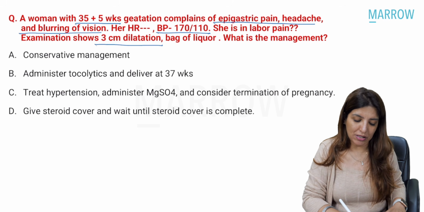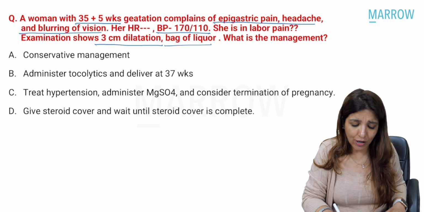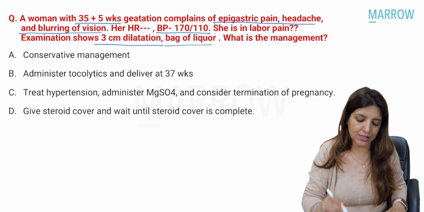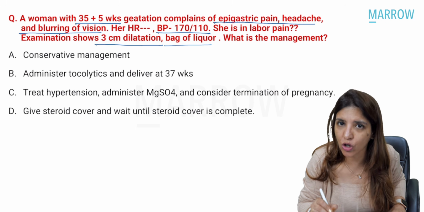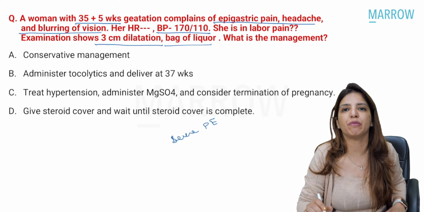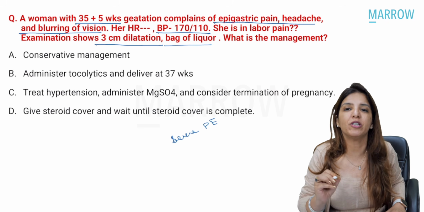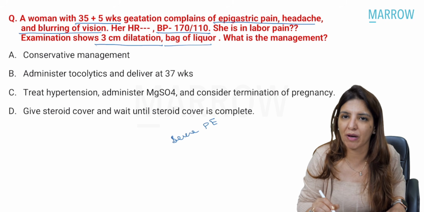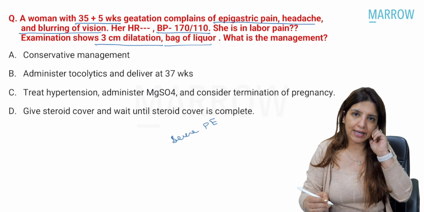Examination shows 3 centimeters dilatation. Bag of liquor is present. What is the management? Now, first tell me what is your diagnosis. So over here, her BP is increased. She is a case of severe pre-eclampsia because her BP is 170 by 110. The moment BP becomes more than or equal to 160 by 110, that is severe pre-eclampsia.